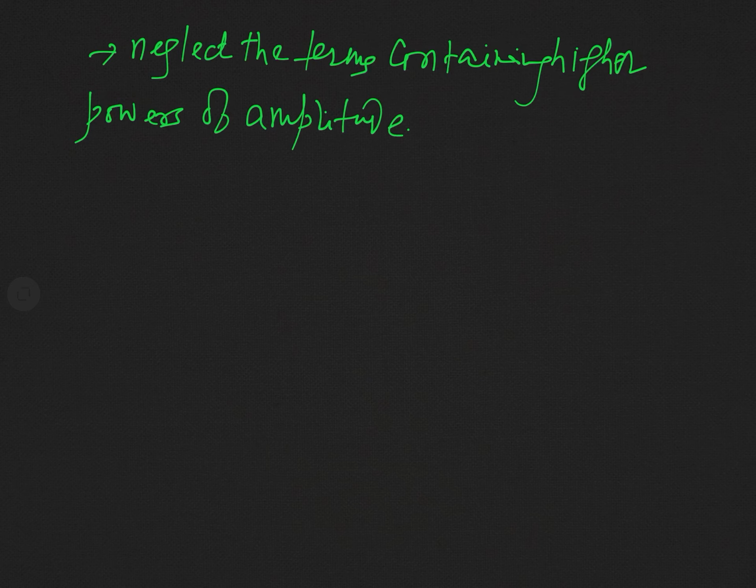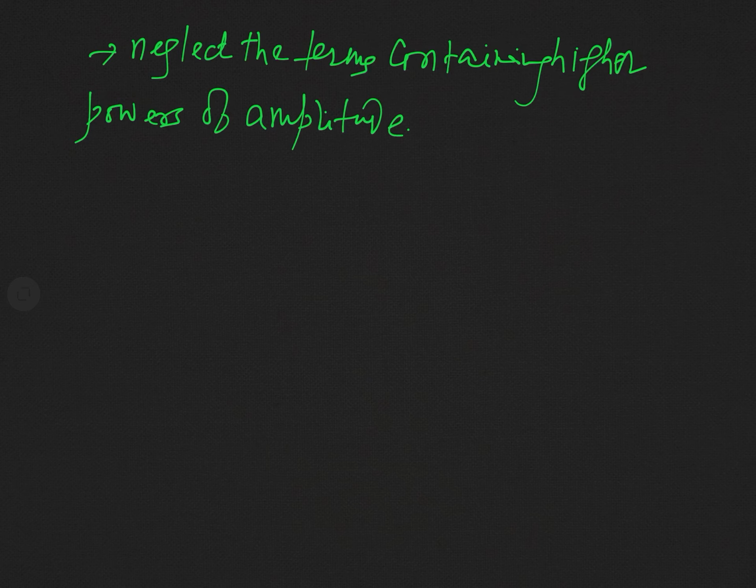But before doing that, we first of all separate the dependent variables into two parts. The first part of the dependent variable is called its equilibrium part, and the second part is called the perturbation part. Perturbation part means disturbed part. When the plasma is disturbed, then that part arises.